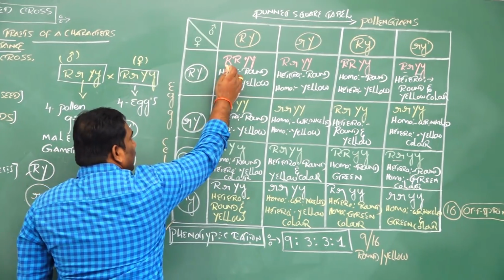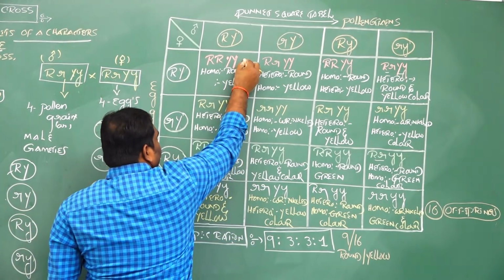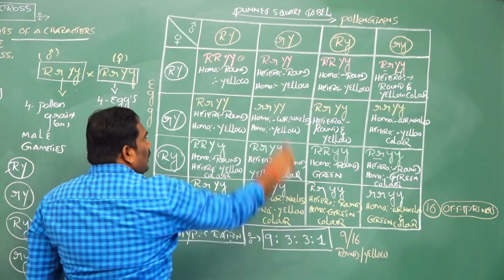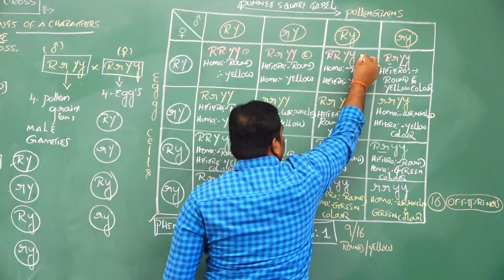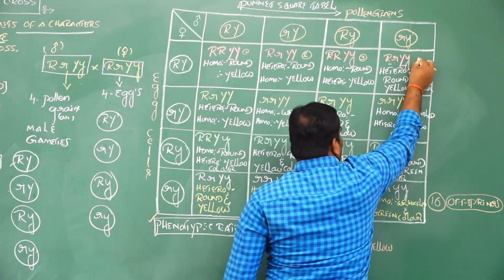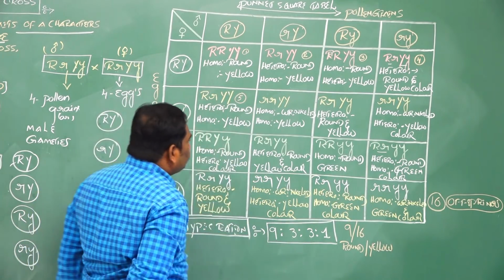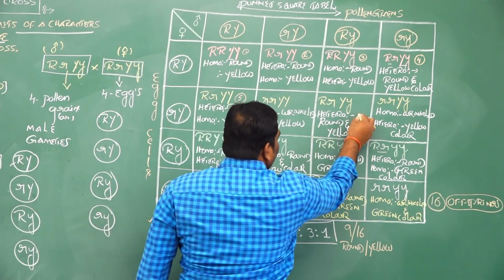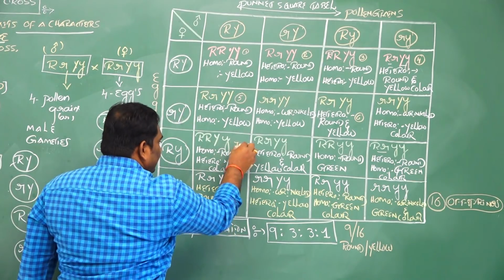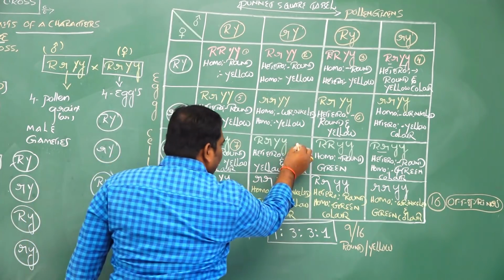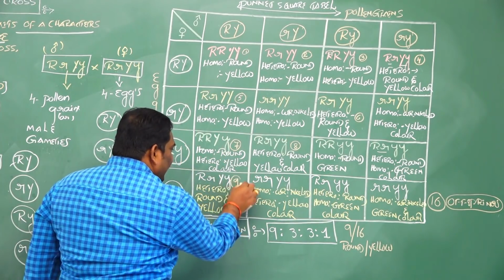Here round shape of seeds, yellow color 1, round and yellow color 2, round and yellow color 3, round and yellow color 4, round and yellow color 5, round and yellow color 6, round and yellow color 7, round and yellow color 8, and round and yellow color 9.